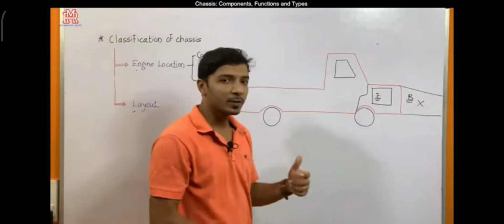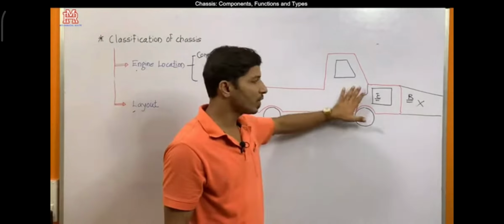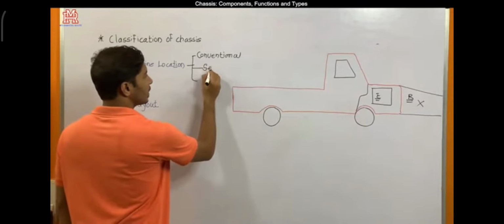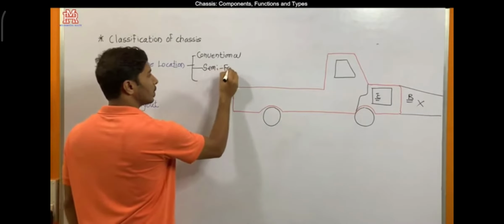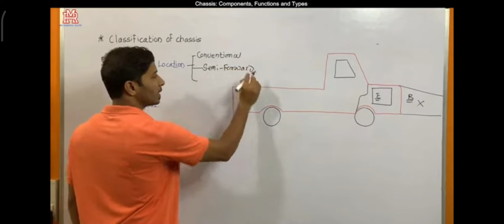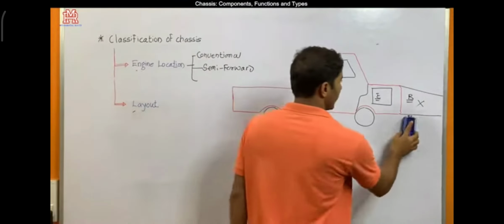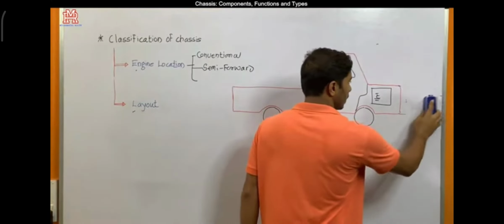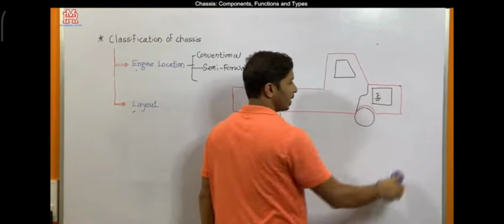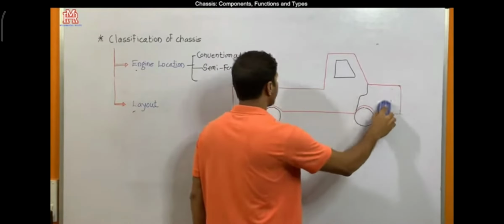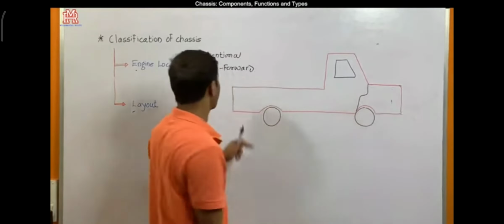Then many advancements were made, and much research was carried out on this conventional type, and the second type was developed, which is called the semi-forward chassis. There were little modifications made as far as semi-forward chassis are concerned. The engine compartment, which was completely separate in the conventional type, was made a little bit smaller; this part was reduced when it was developed.